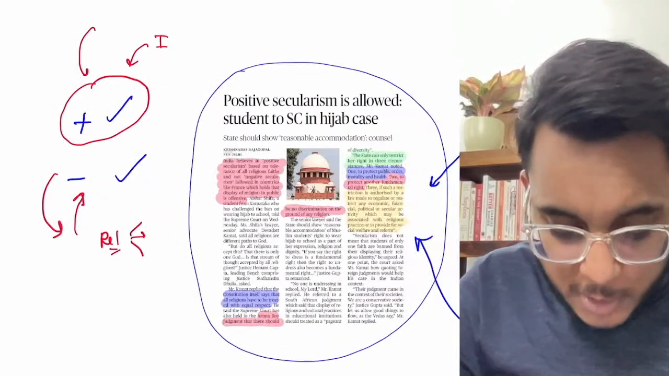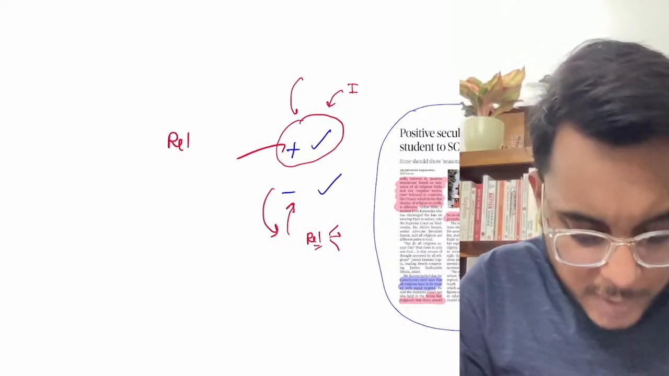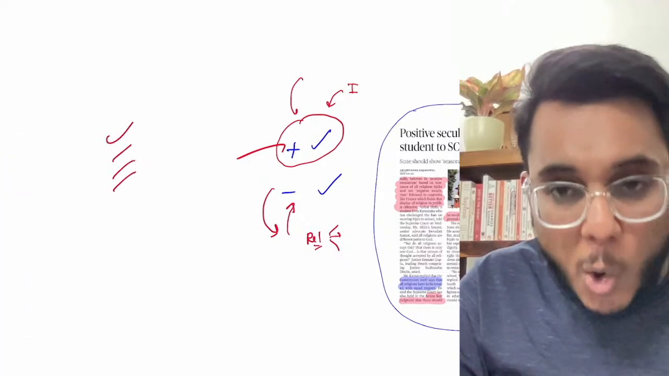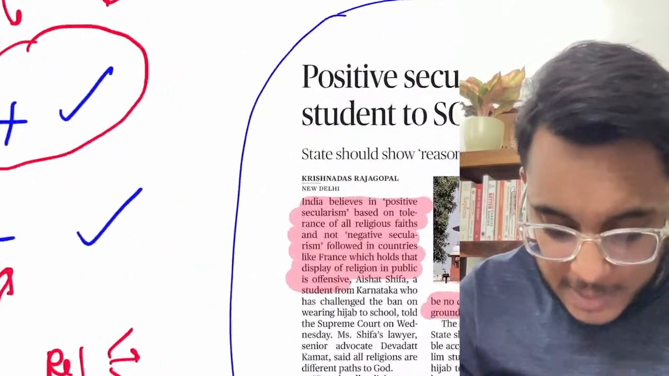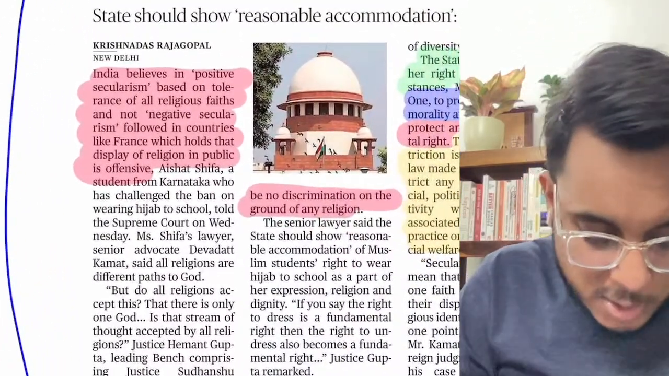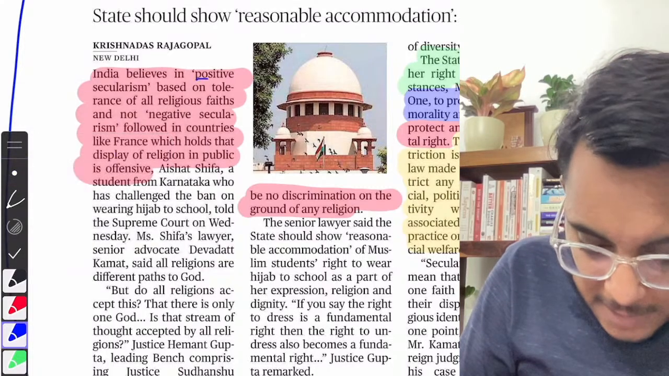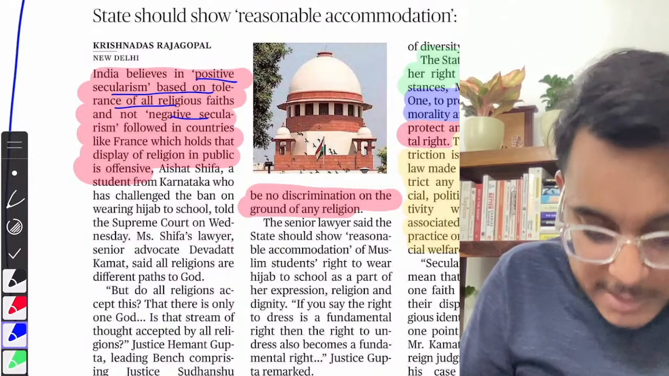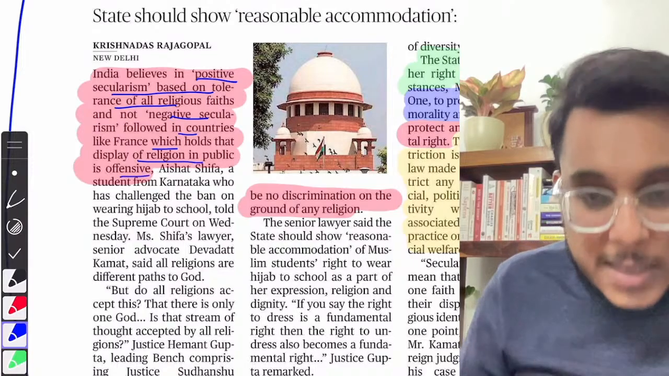What is positive secularism? In positive secularism, we are not indifferent to the religions, rather we provide support to all the religions at the same time. So you can just read this particular point. The point says that India believes in positive secularism based on tolerance of all religion and faith, and not negative secularism, which is followed in countries like France, which holds a display of religion in public as offensive.